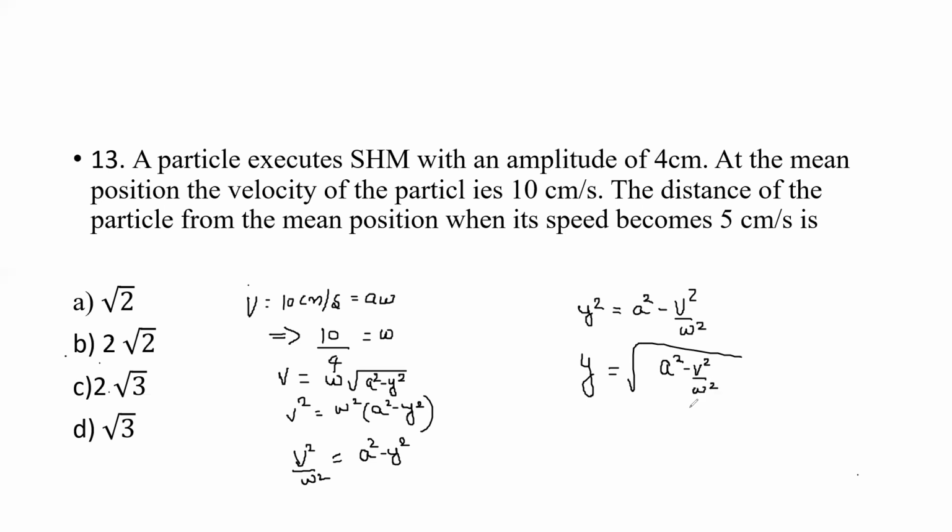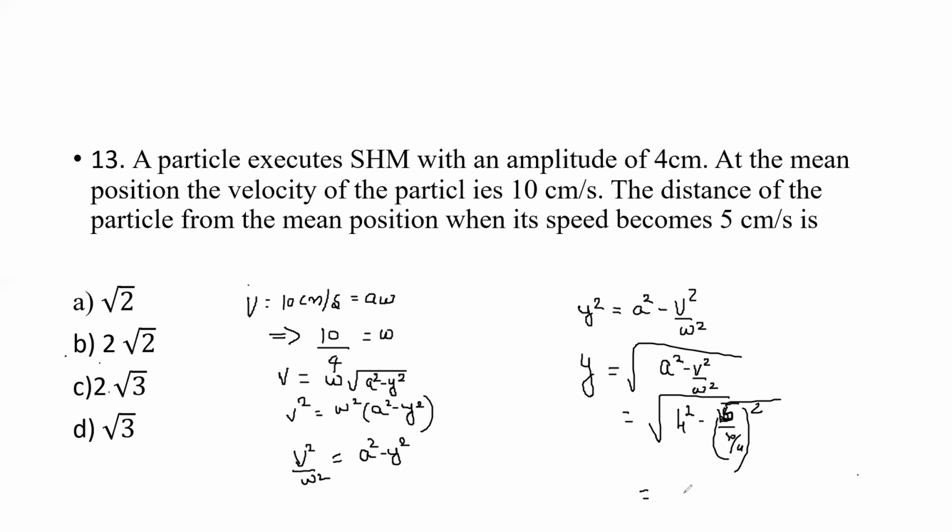Now we can substitute all the values. This is equal to under root of A square, amplitude is 4 square, minus V, which is 5, divided by omega, which is 10 by 4, this entire whole square.